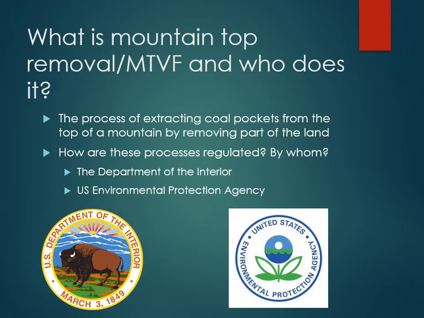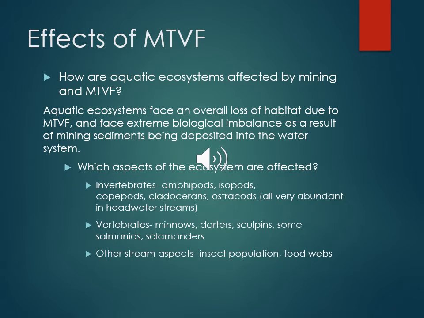role in regulation. The effects of MTVF are extensive, especially for aquatic ecosystems. When the mining waste is deposited into valleys and streams, the ecosystem suffers an immediate loss of habitat. In addition, erosion and runoff from the mining debris causes chemical imbalance in the remaining water systems. Invertebrate species affected include amphipods, isopods, copepods, cladocerans, and ostracods. These are all very abundant and crucial to headwater streams. Vertebrate species affected include minnows, darters, sculpins, some salmonoids, and salamanders.